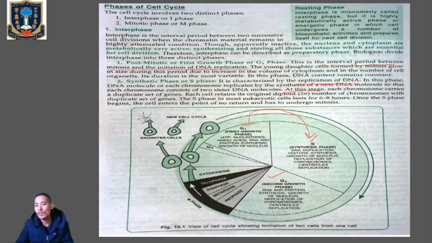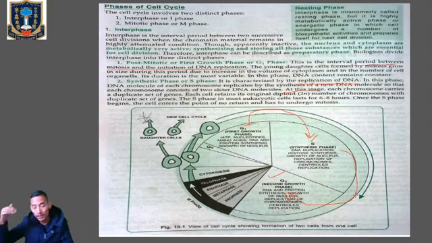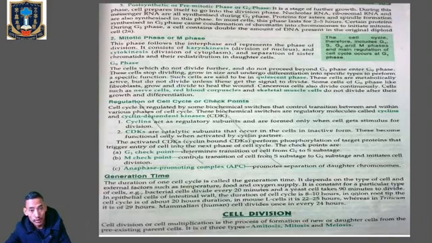Now once the S phase is over, once the DNA has undergone replication and retains its diploid set of chromosomes, it will enter into the next phase, which is called the G2 phase, or the second growth phase. Now let's see what are the changes that occur during the G2 phase. During the G2 phase there will be further growth of the cell. During this phase the cell prepares itself to go into the division phase. That means from the G2 phase the cell will grow in size, and it will prepare itself to enter into the mitosis phase or the cell division phase.